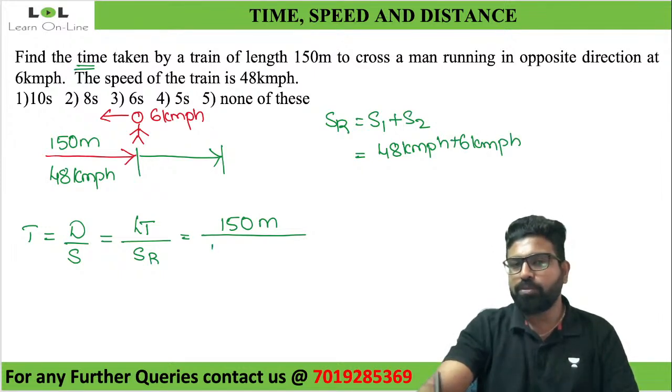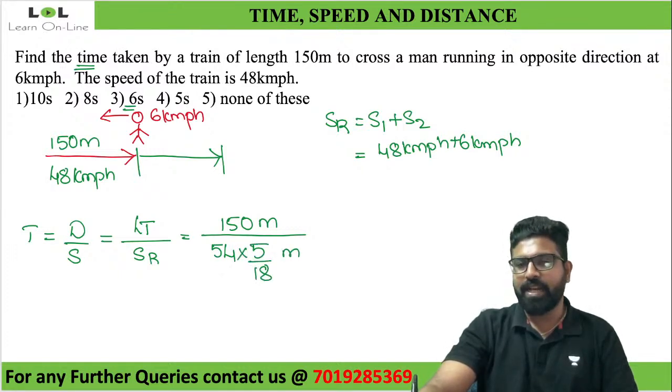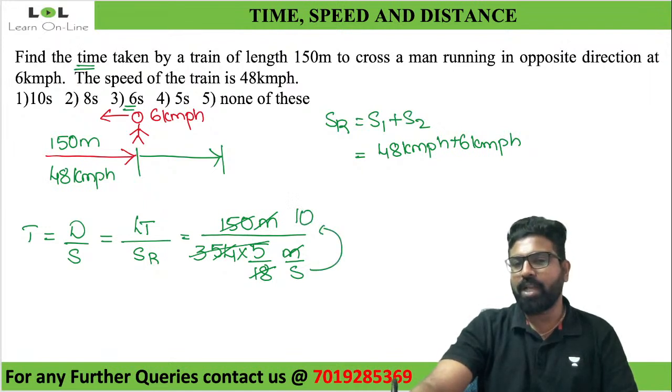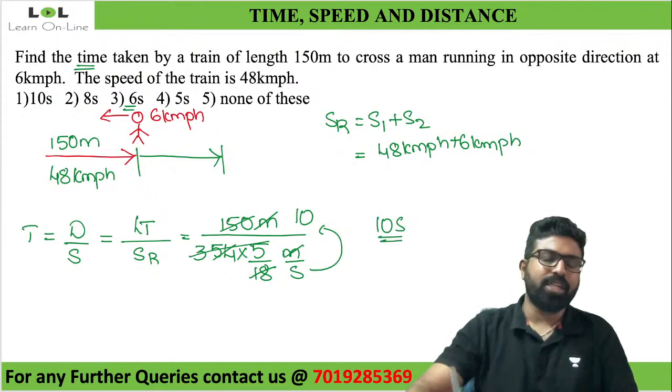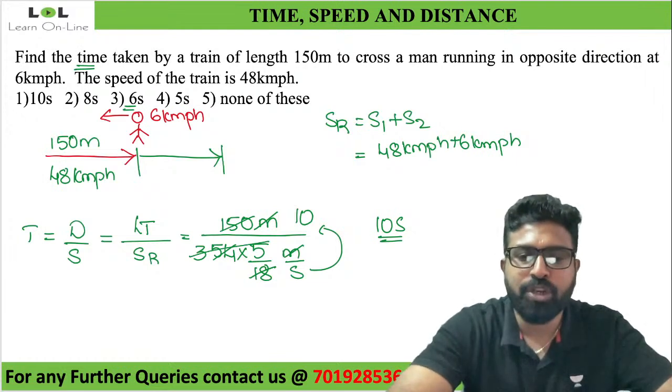But I don't want it in terms of kilometer per hour. I want everything in terms of seconds. So I have to convert it into meter per second. Kilometer per hour into 5 by 18 meter per second. Kilometer gets cancelled. 18 once, 18 3 times is 54. 3 5 times is 15. 15 10 times. So if the second goes to the numerator, it will be 10 seconds. My answer here will be equal to 10 seconds. People who told 10 seconds, absolutely right answer.